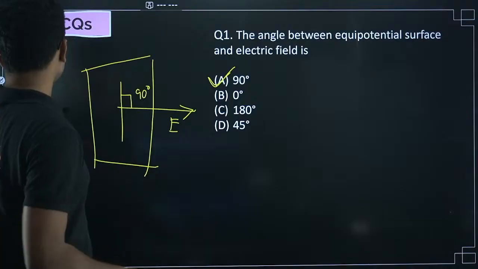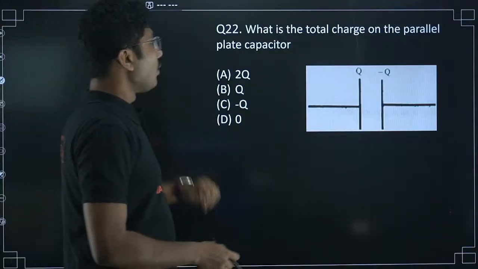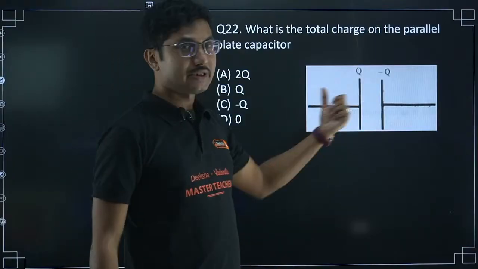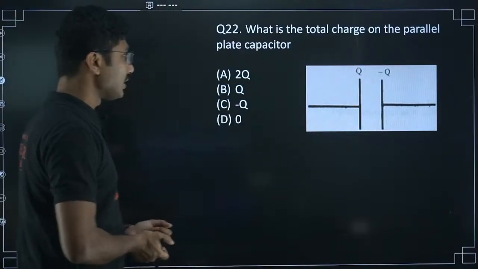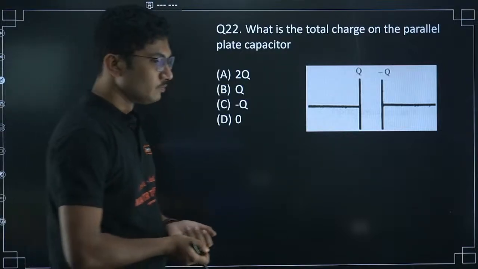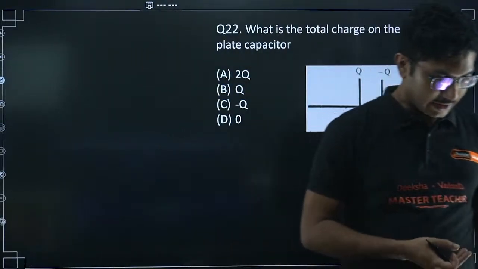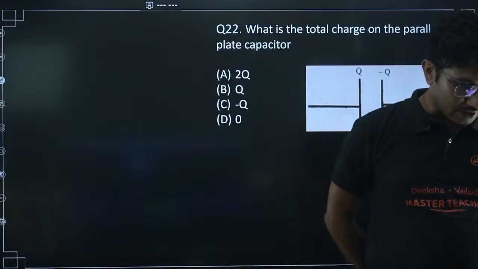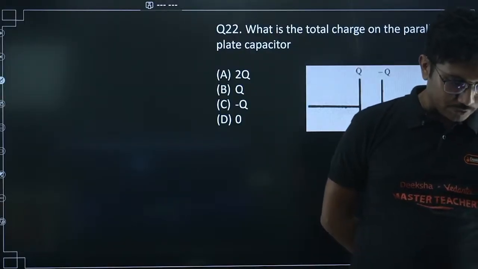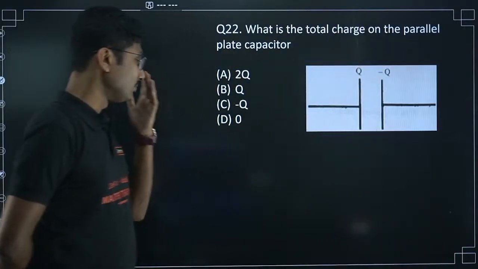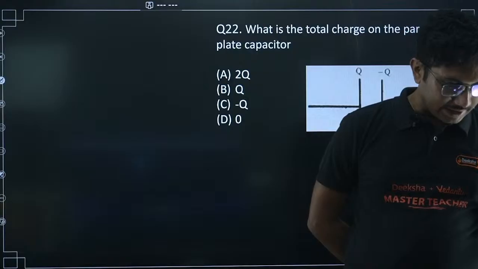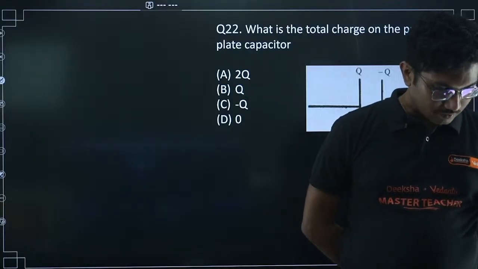Yes, you are correct. Now next question, what is the total charge on the parallel plate capacitor? So here we have a parallel plate capacitor as shown in the figure. What is the total charge? Q, 2Q, Q minus Q, 0. Let's see. Yes, option A is correct. Gayatri, Nagraj, Mrudesh, Aisha, Pano, everyone was correct. Now let's answer this question. Total charge on a capacitor. So now everyone is saying again option A.